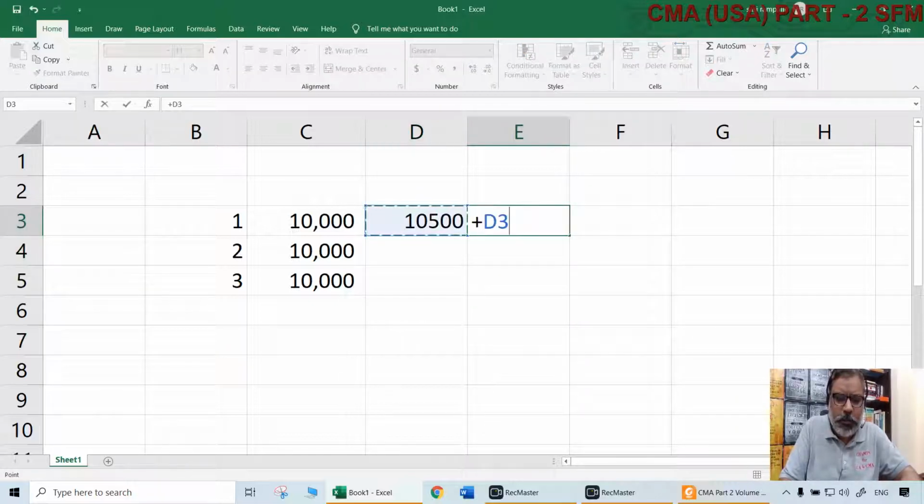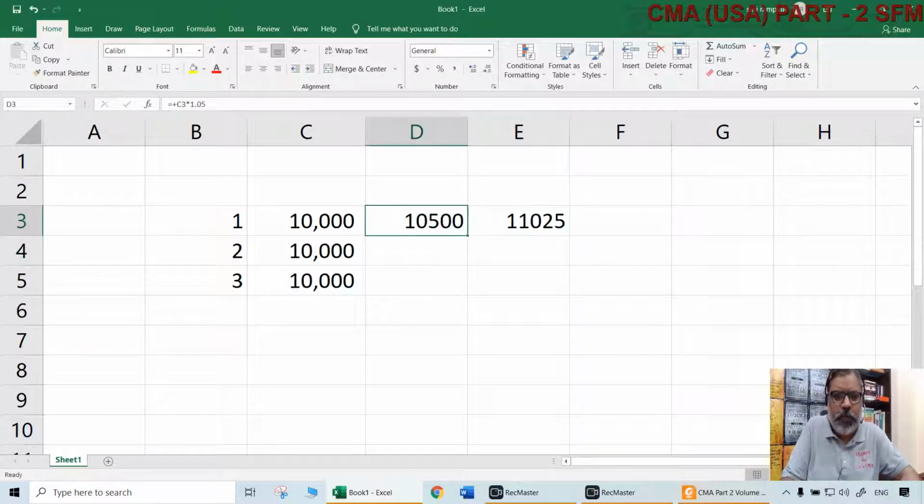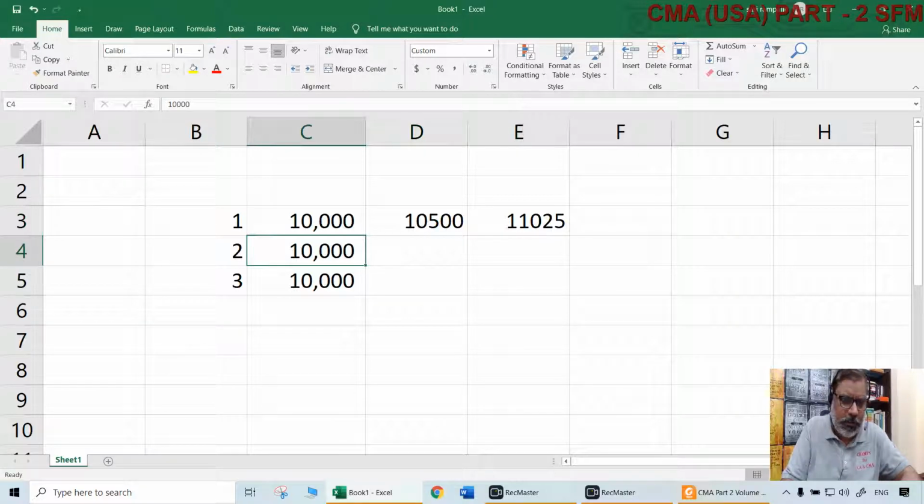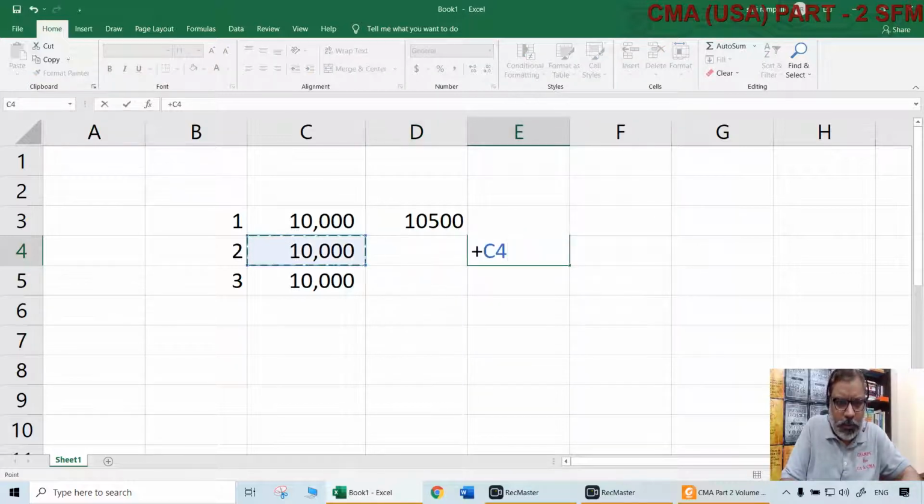On that, for year 3 also there will be interest, isn't it? So how much will that become? Another 5% means 1.05. If you take 11,025, the first 10,000 will become 11,025 by the end of the third year. Then what about the 10,000 invested at the end of the second year? It has only 1 year left, so the amount there will be only 10,500.